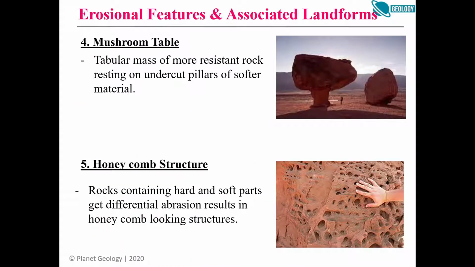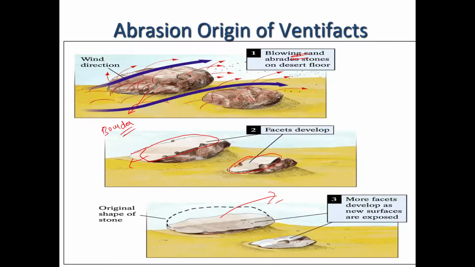Ventifacts we have covered. Mushroom rocks also. See, this is a diagram of a mushroom rock, right? So the Ayers Rock, if you have heard about it, in Australia, it is an example of mushroom rock in the Australian desert. Sorry, Ayers Rock is not an example of that. Sorry, Inselberg. It is an example of Inselberg.